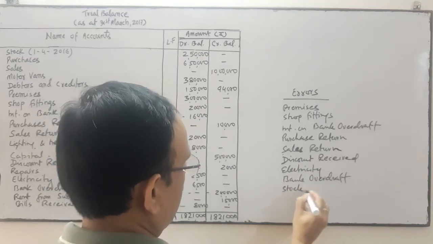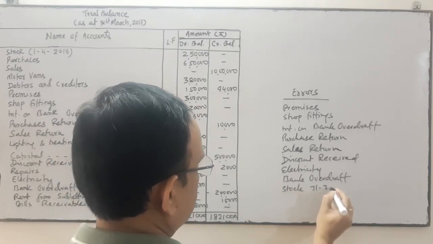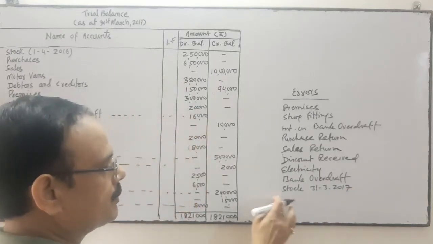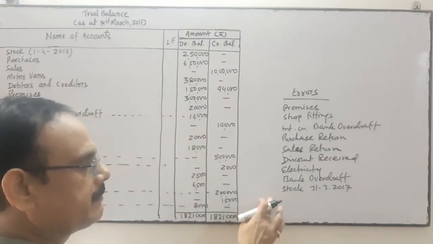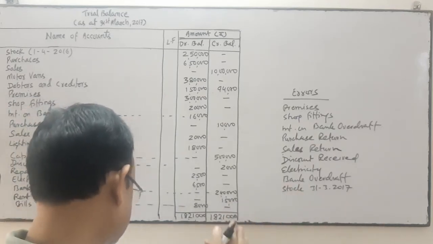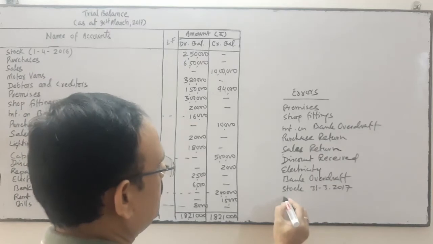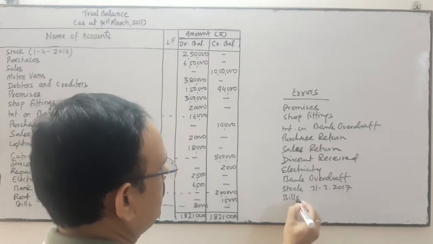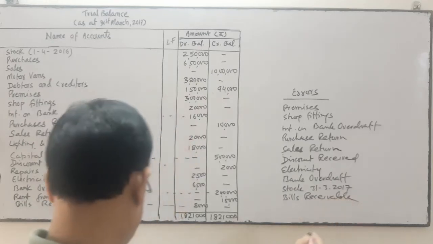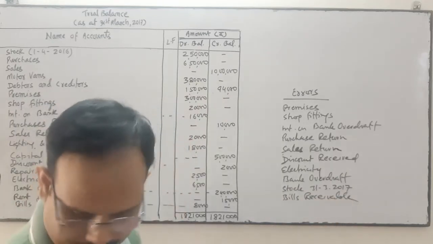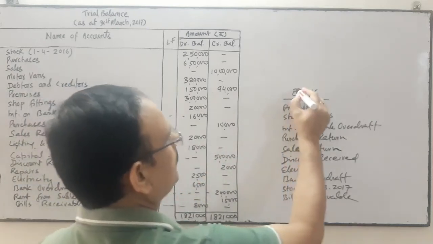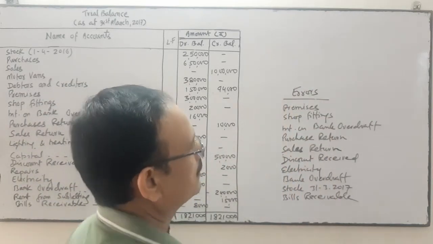Stock on 31st March 2017 is not adjusted, so it will be outside the trial balance. Rent from sublet is correct. Bills receivable. So these are the ledger balances where the errors were committed by the accountant.